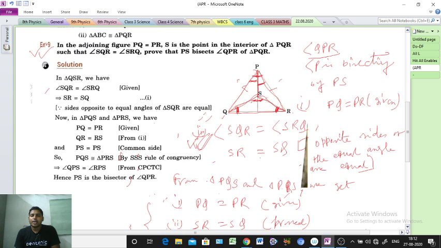We have to find out the values of x and y. To find the values of x and y, at first we have to prove what? Congruency. That is the main thing. Okay, so now just try it.